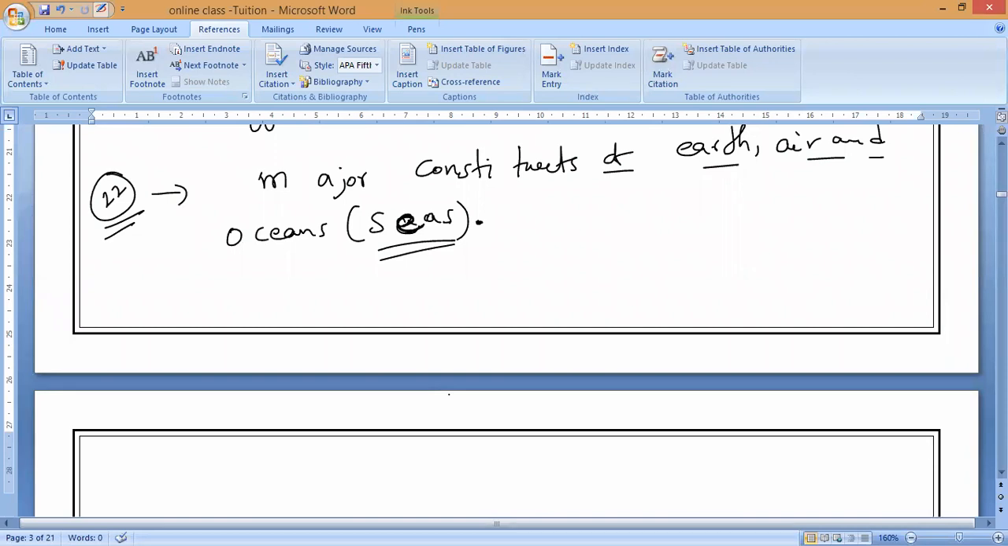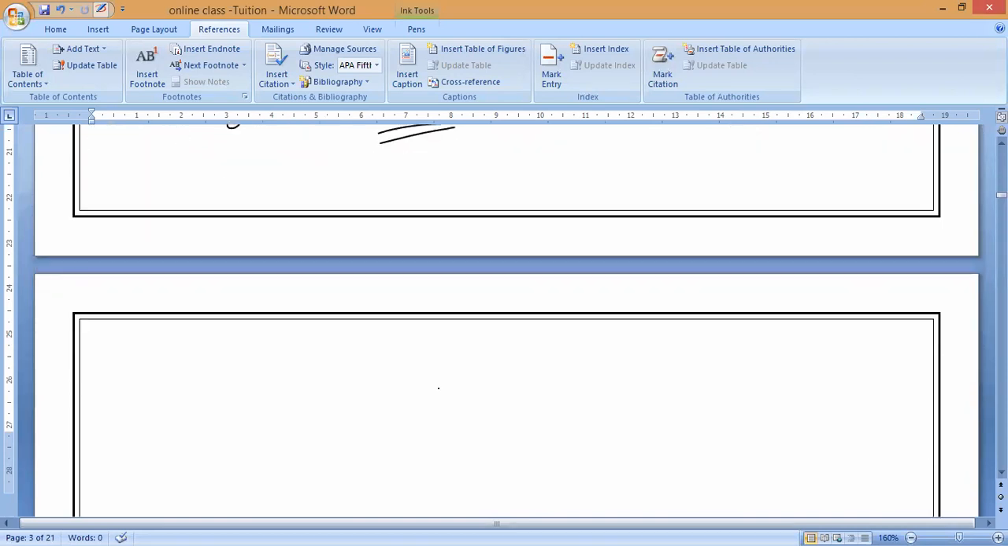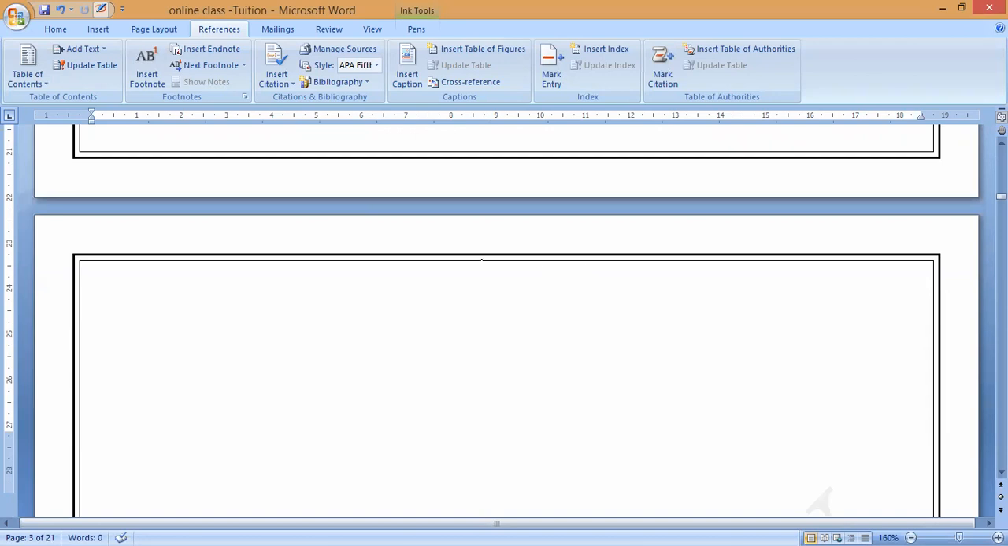So oxygen and nitrogen, for example, I said inside the earth, 50% is oxygen. Now let us come to the air. What are the major constituents of air? Nitrogen and oxygen. 78% nitrogen, 21% oxygen. Correct or not?